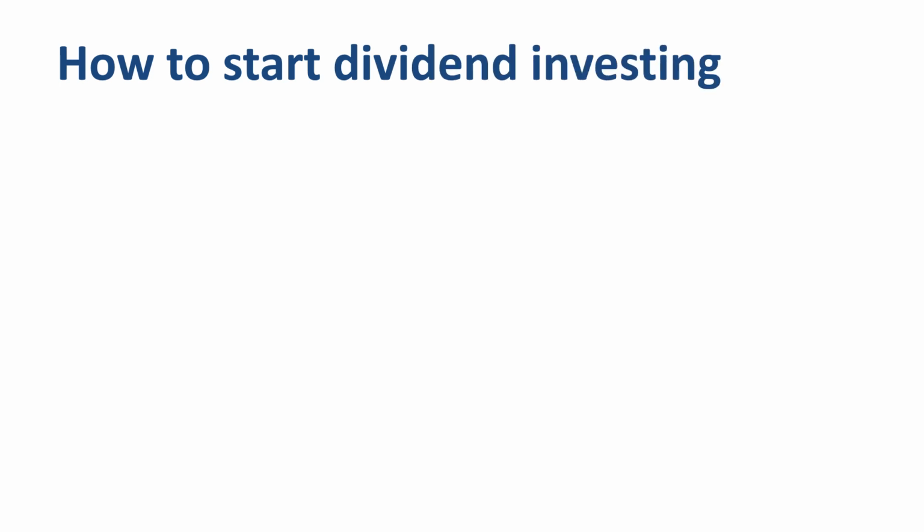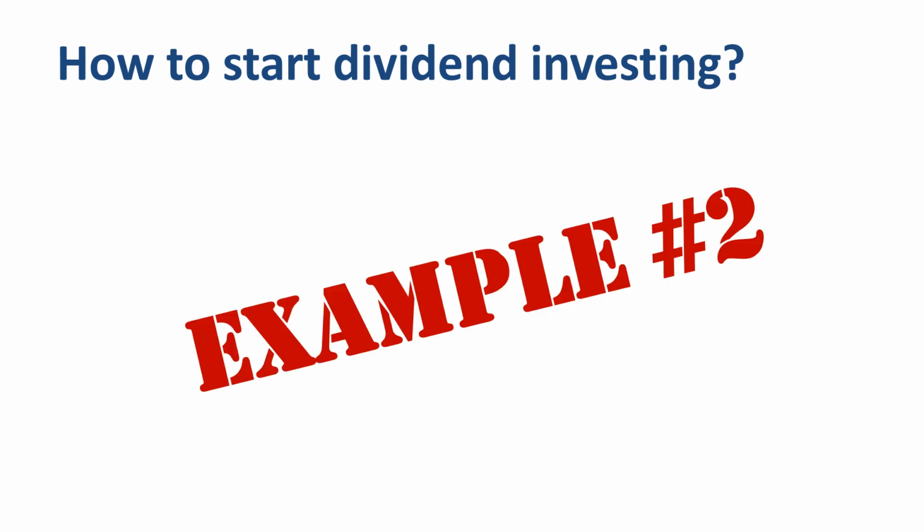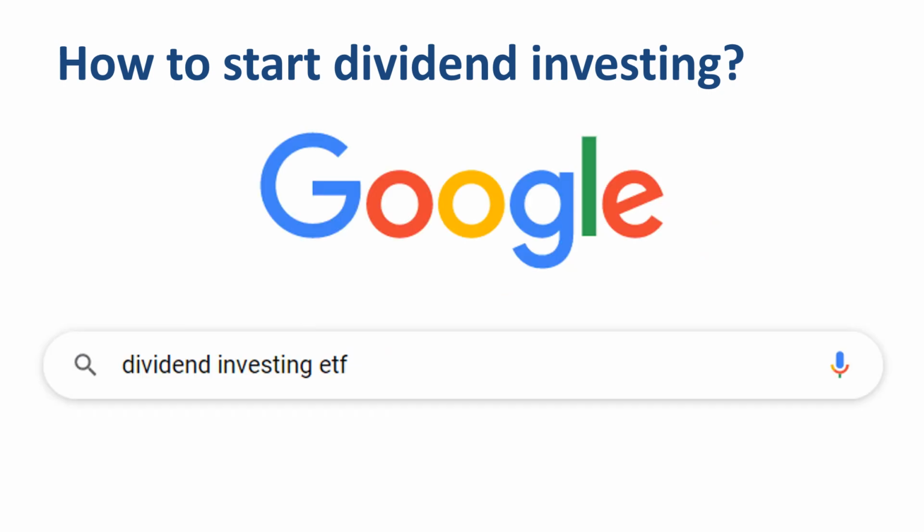What if individual stock picking for dividend investing sounds like way too much work and way too much risk? Here's example number 2 of dividend investing, using ETFs, exchange traded funds. ETFs provide scale and diversification, which is much harder to achieve for individual investors doing stock picking.